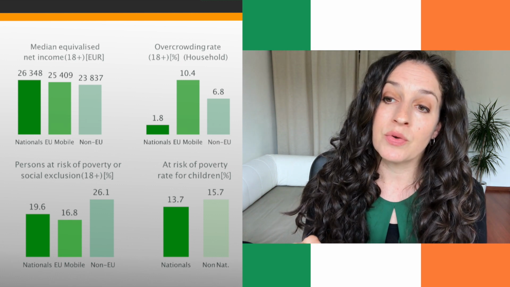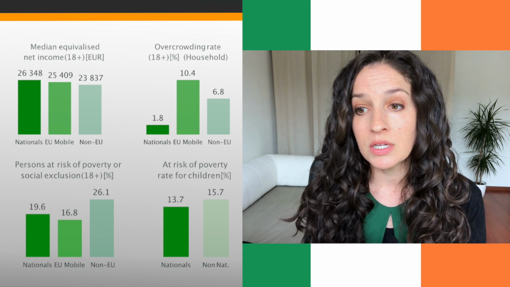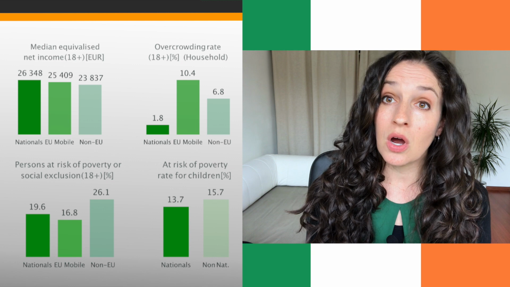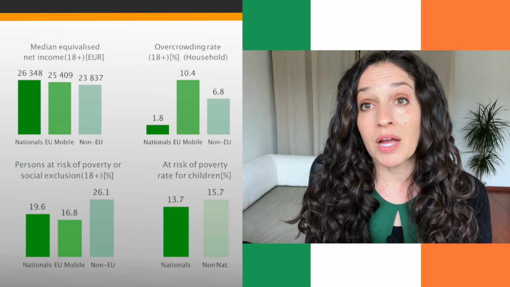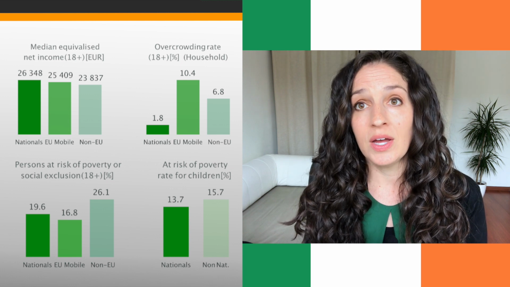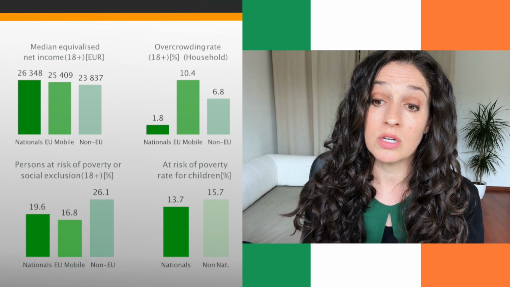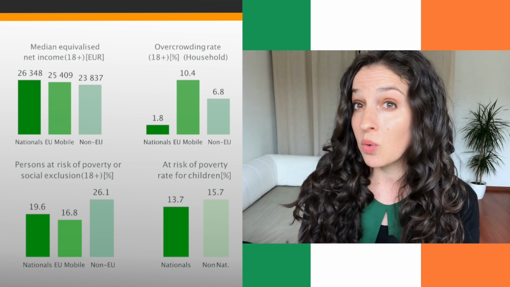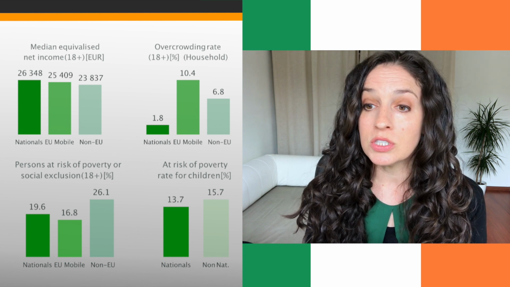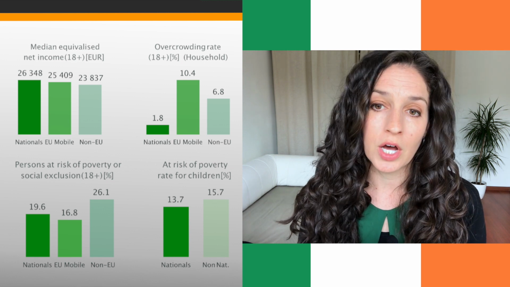Now, if we look at the risk of poverty or social exclusion, both of adults and children, what we see here is the highest risks of poverty and social exclusion are amongst migrants from outside of the EU, but actually migrants from within the EU have slightly lower risks of poverty and social exclusion compared to nationals, which is quite interesting and quite different than many other country contexts. The risk of poverty for children also is similar, but still higher for non-nationals.